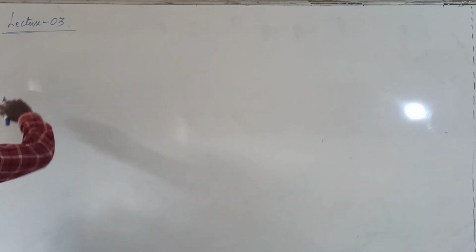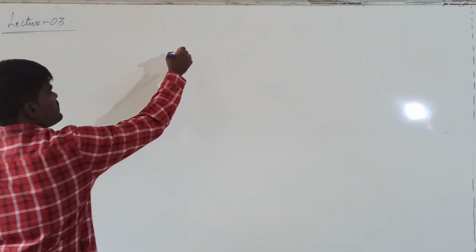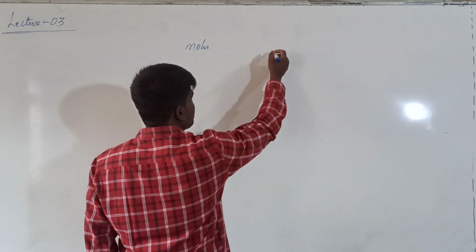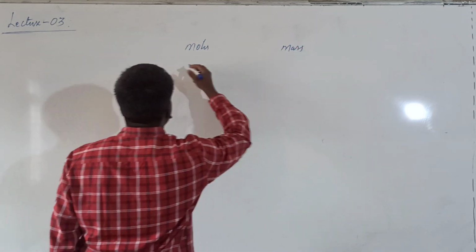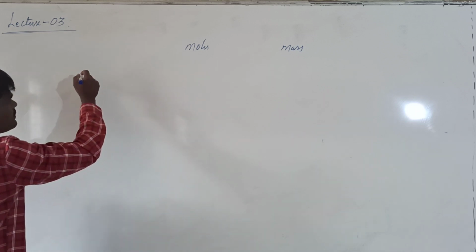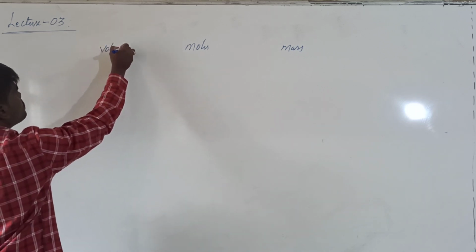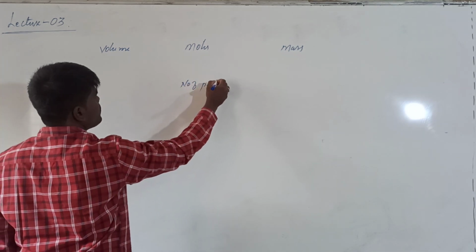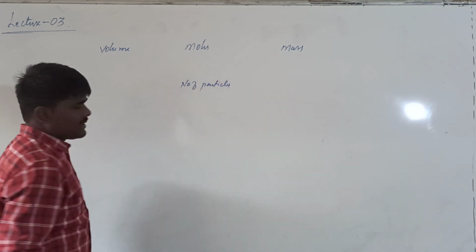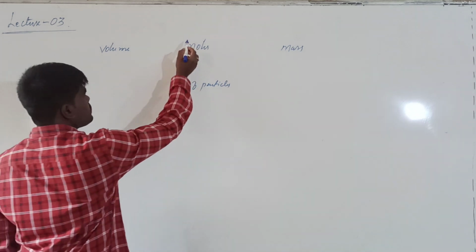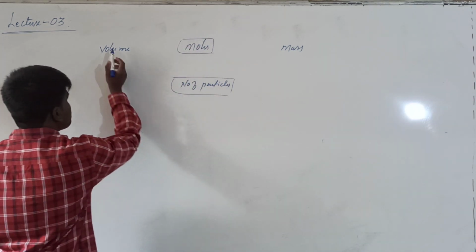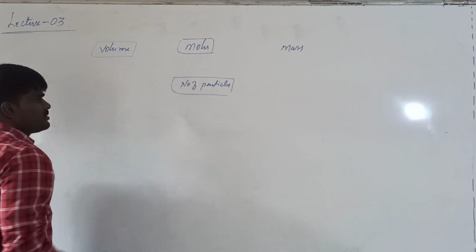Basically, the number of moles can be determined from various aspects. Moles can be determined from mass, or from volume, or from number of particles. If you know the mass of a substance, you can find the number of moles.